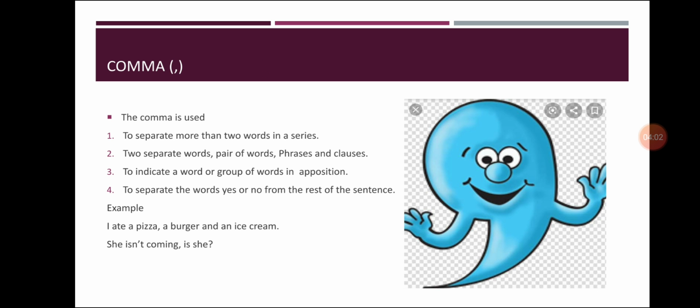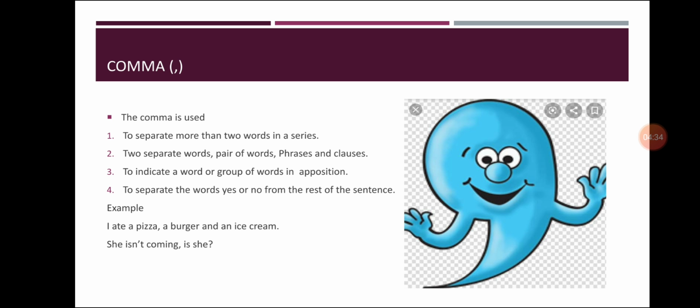Next, comma. The comma is used to separate more than two words in a series, to separate words, pairs of words, phrases and clauses. In the second sentence, you can see that two separate words, after this, a comma has been used. For a pair of words, a comma has been used. To indicate a word or group of words in apposition. To separate the words yes or no from the rest of the sentence. The comma indicates the shortest pause.